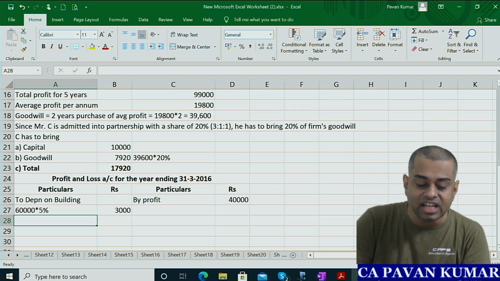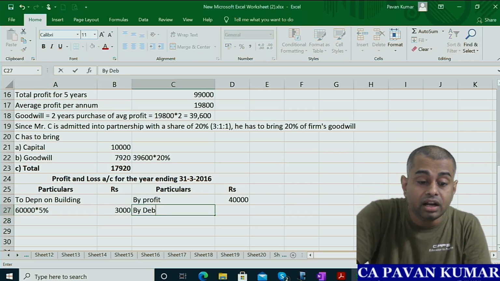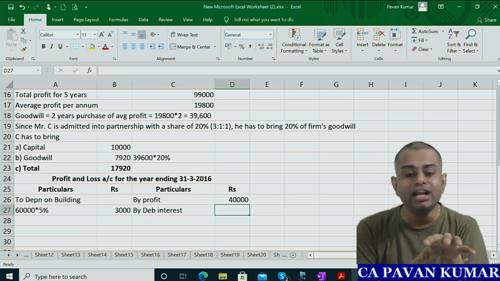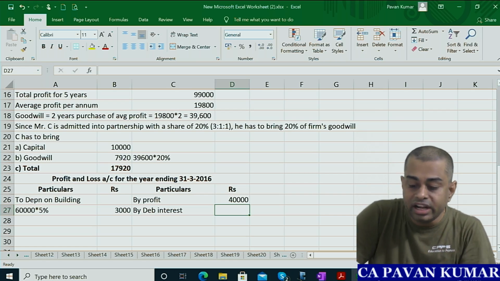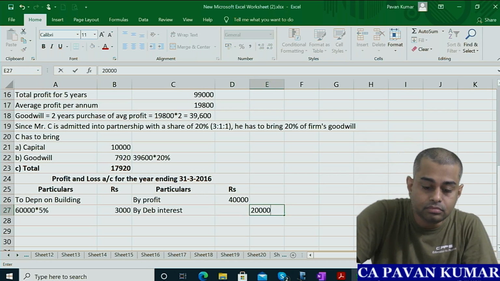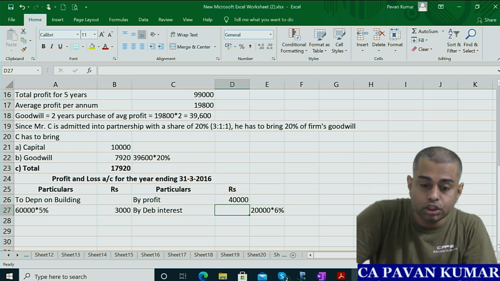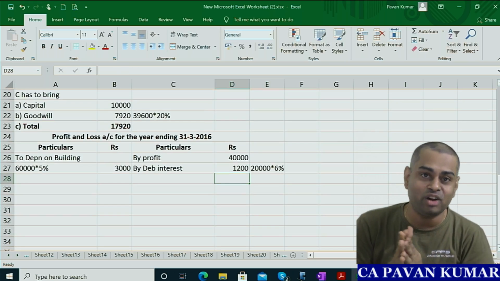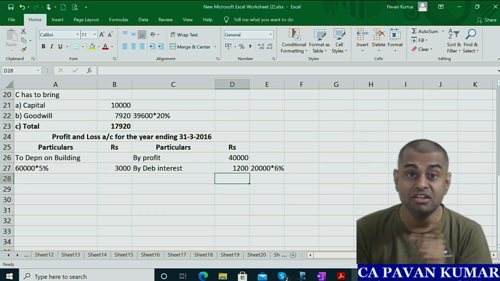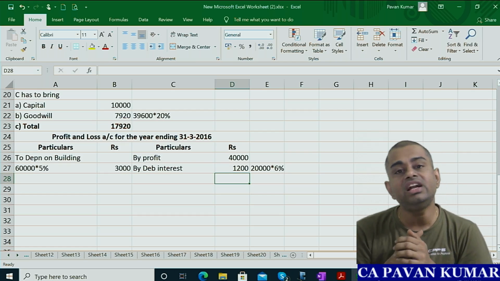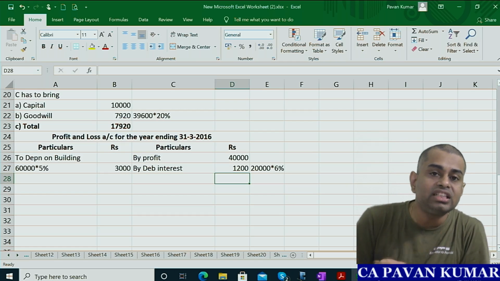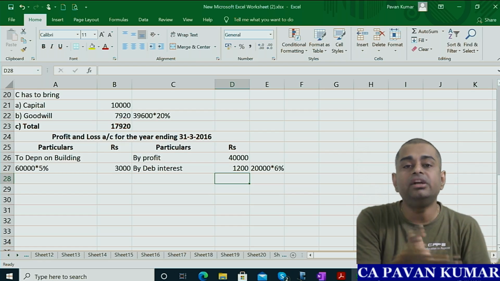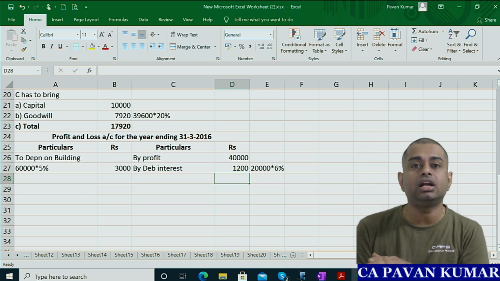Do we need to consider anything else? Yes, indirect adjustments are there. By debenture interest, you have invested money in some companies' debentures, no? So whether they tell it or not, you will get interest. So 20,000 into 6%, you will get 1,200. Though it is non-operating income, when you are preparing the P&L account, you have to consider it, okay? For calculation of goodwill, it will be eliminated. For calculation of profit for the year, you will take that interest because it is actually received. When you receive debenture interest, what is the journal entry? Bank account debit to debenture interest. Then debenture interest account debit to P&L. In P&L, by debenture interest. That is what we are doing.